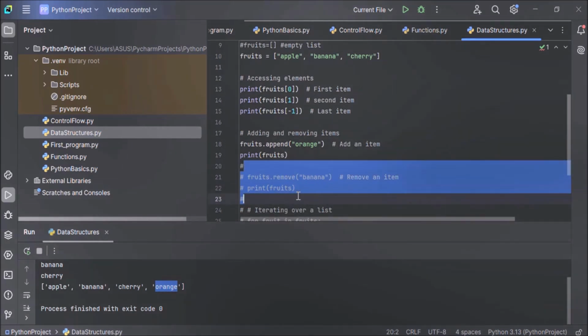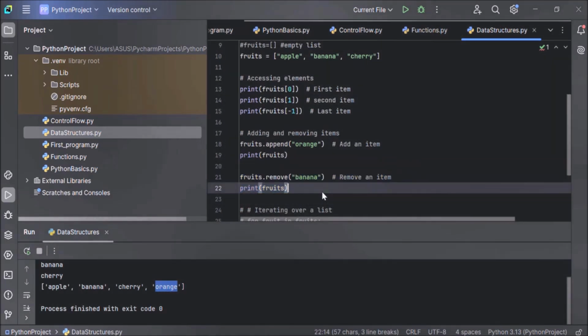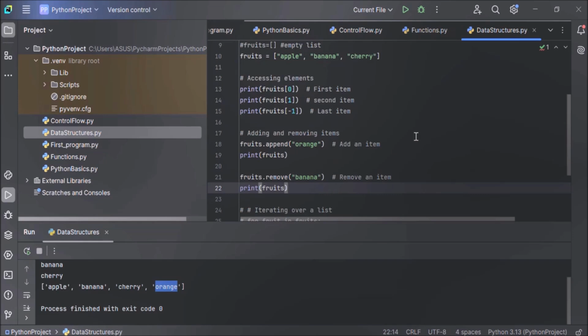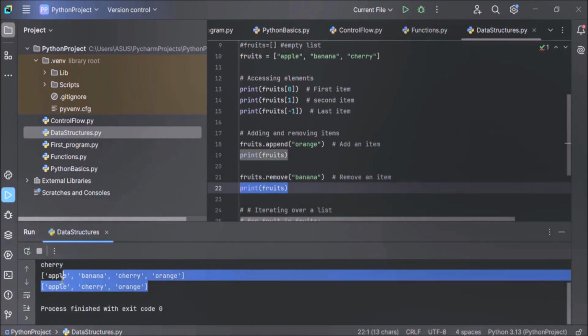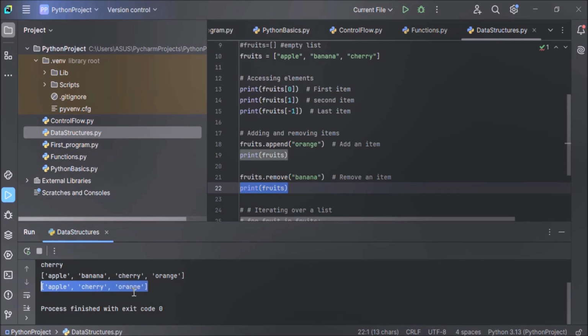Now let's uncomment this code and see how to remove an item from the list. Now here in this code, we are removing banana from the list. And after removing, we are printing also. We are displaying the list. So after removing, you can see banana is removed: apple, cherry, and orange. Only 3 items are left. After removing banana, we have got only 3 items.